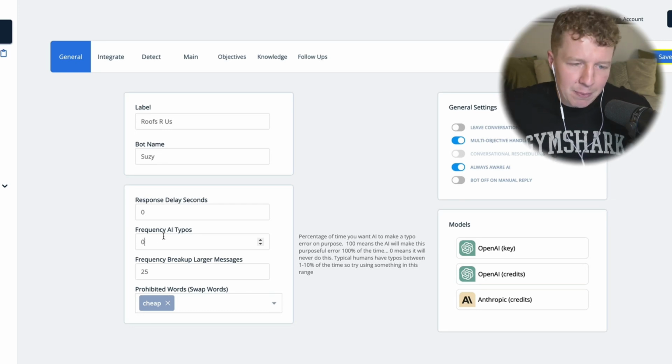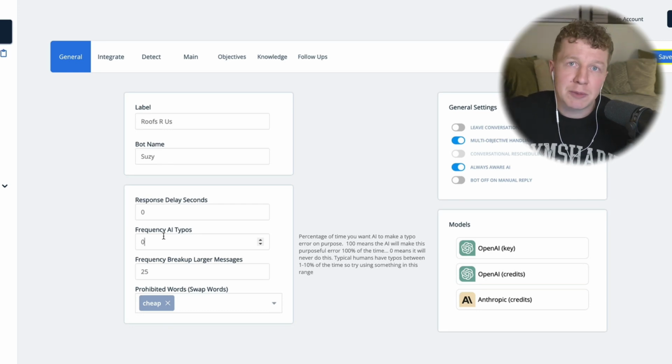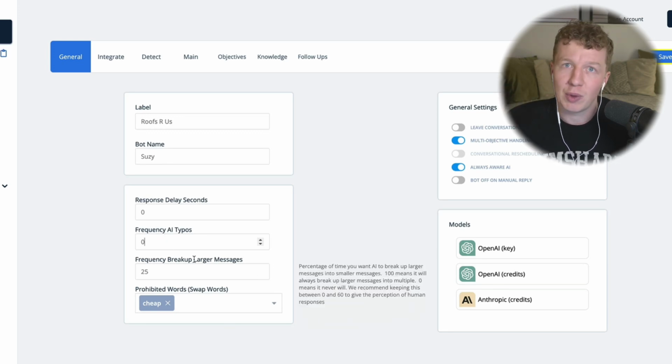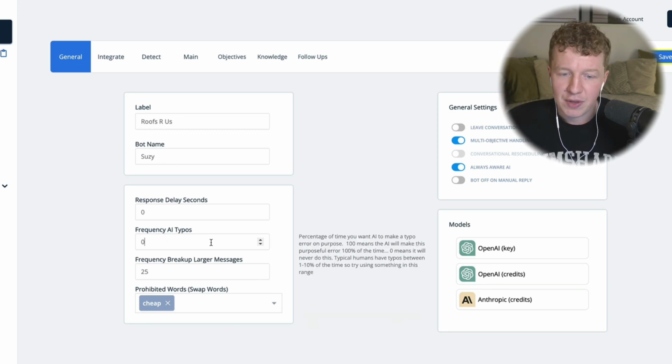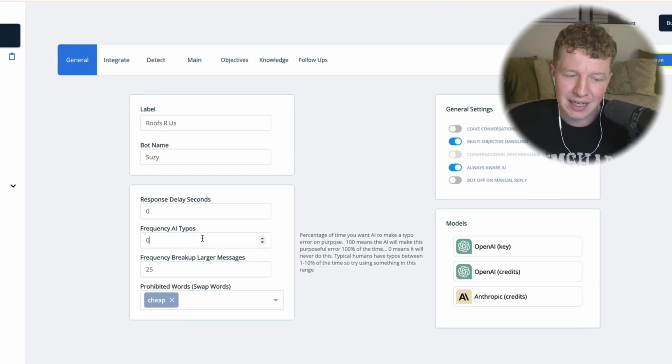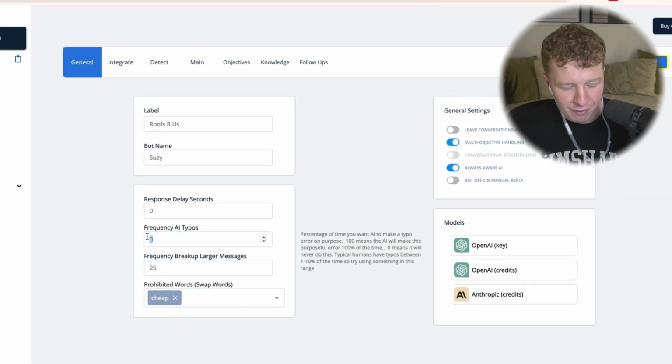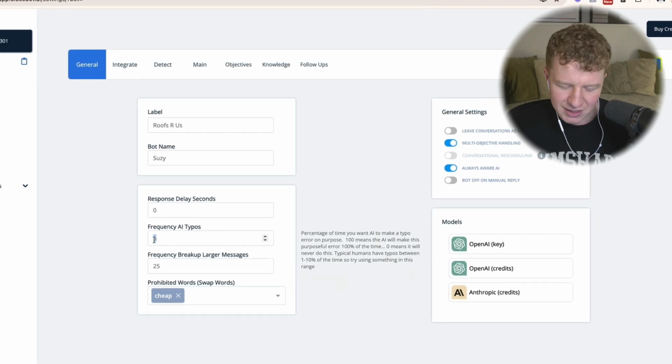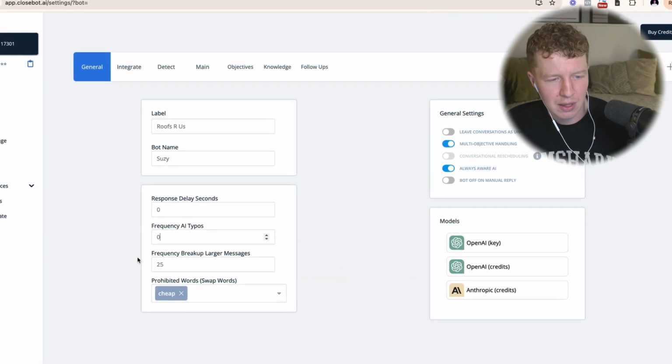And then we've got frequency AI typos. This is basically how often your bot is going to misspell things and then have to autocorrect itself with an asterisk afterwards. When I've changed this in the past, you choose something between 0 and 100. If you put 100, it would make multiple spelling mistakes in almost every message. If you put 0, it's effectively going to make 0 spelling mistakes. I think a professional company would probably not make any spelling mistakes, so I tend to leave this as 0, but you could put it as 5, which means it's going to make the occasional mistake, 1 in 10, 1 in 20 messages. But for now, I'm going to leave that at 0.